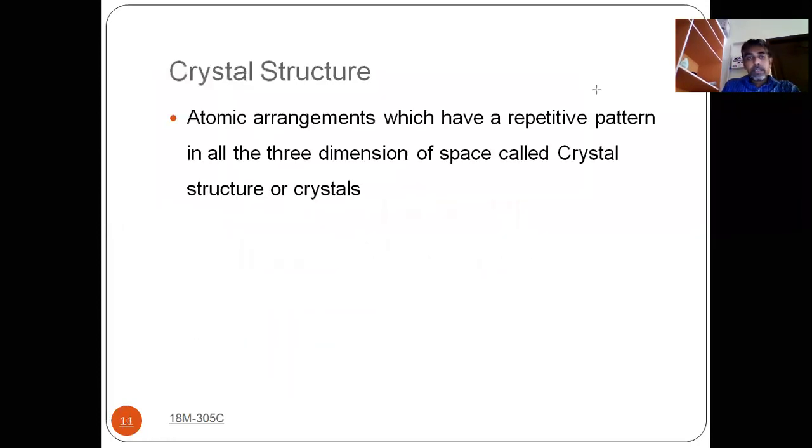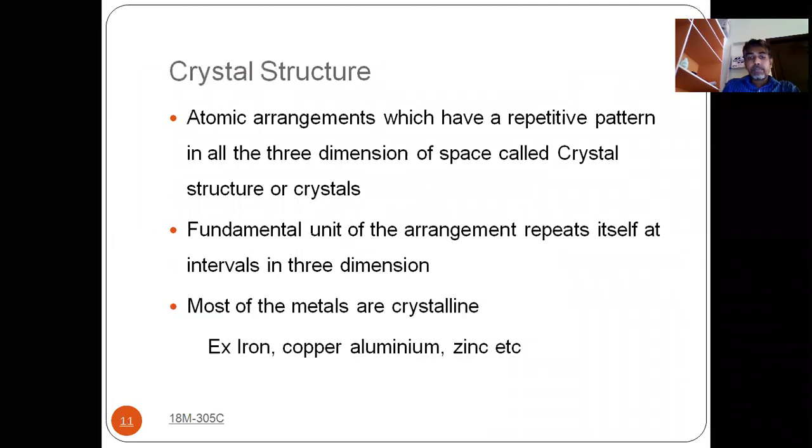What is the second one? Crystalline structure, a very, very important one, because in our metals, we are having crystalline structure. So how will the crystalline structure look like and how can the crystalline structure be formed?